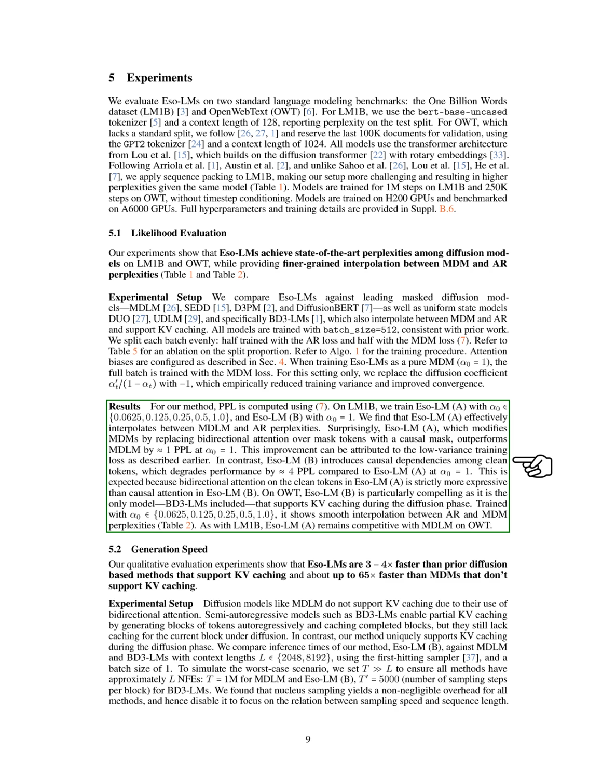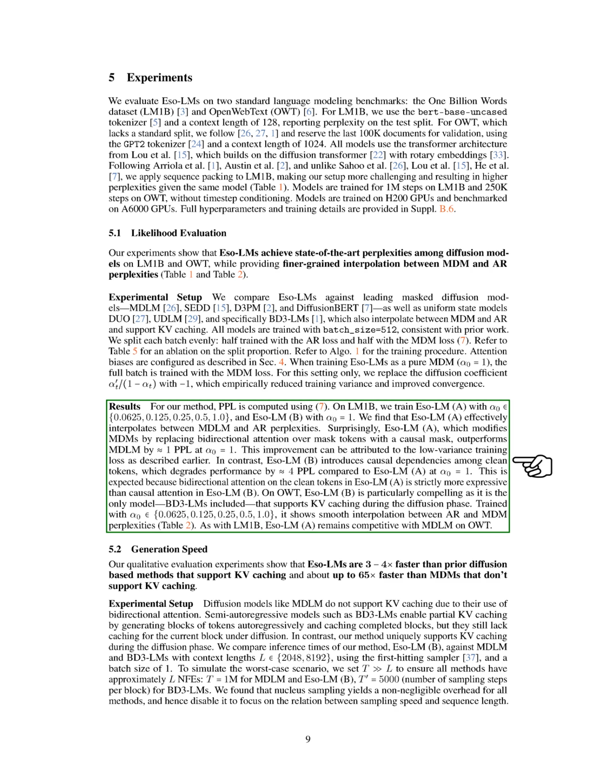To create a challenging scenario, we set the number of sampling steps to be much greater than the context length, ensuring all methods had a similar number of non-forward evaluations. We found that nucleus sampling added significant overhead, so we disabled it to better analyze the relationship between sampling speed and sequence length. Our results show that Eso-LM-B is approximately 14 times faster than MDLM for a context length of 2048 tokens and about 65 times faster for 8,192 tokens.